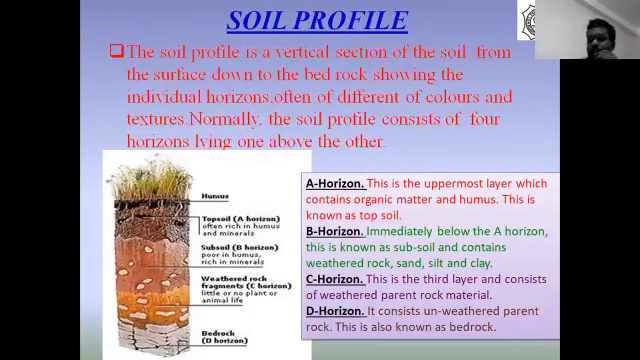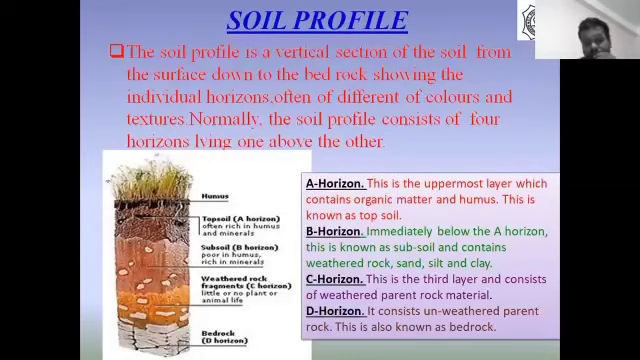Now, B horizon lies just immediately after the A horizon. This is known as subsoil. It contains weathered rock, sand, silt, and clay. This layer is also known as elevation. The upper and lower parts of the B horizon are called transitional zone and colloids respectively.